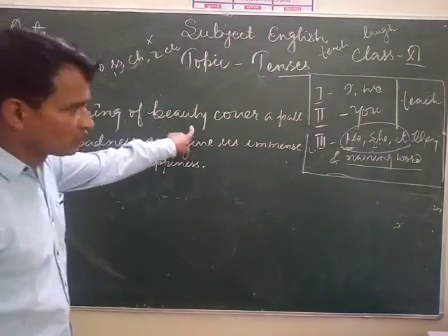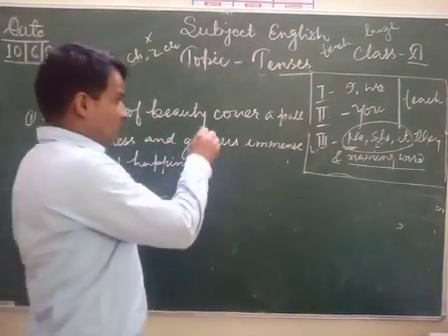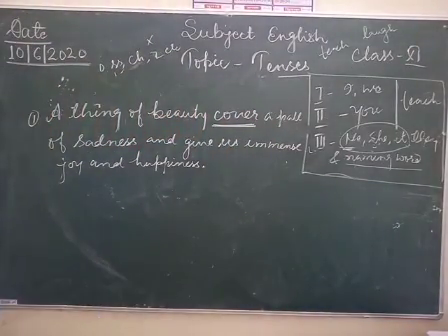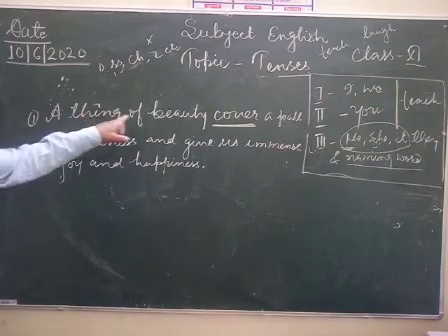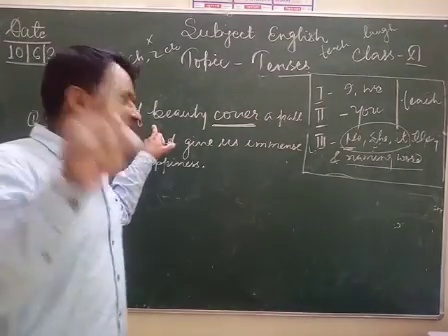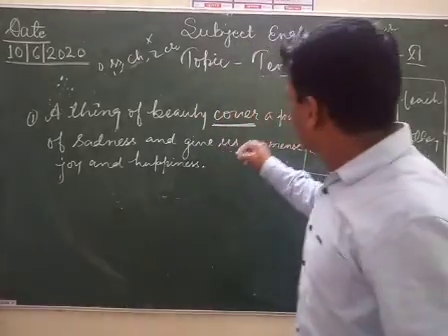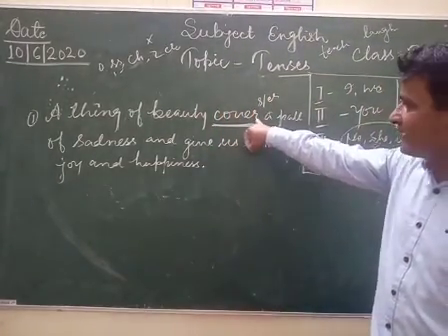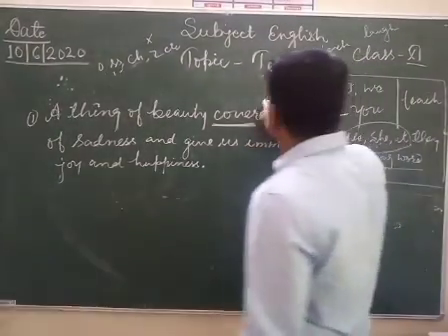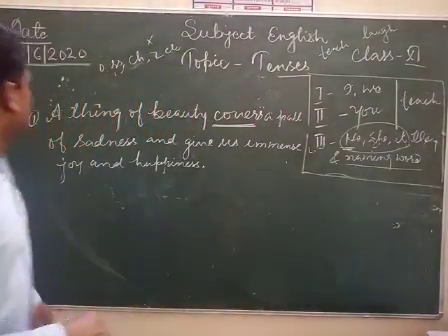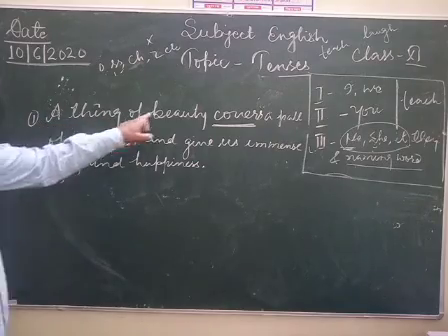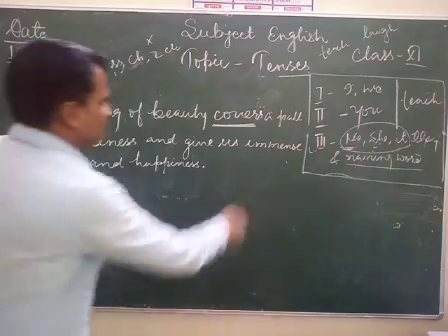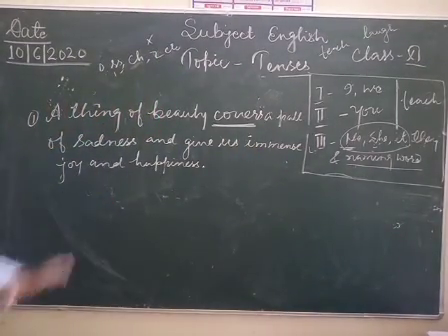A thing of beauty. I knowingly used this form of the verb cover. This sentence is incorrect. Why? Because a thing of beauty denotes only one thing, so we have to use s or es. It means this verb's ending letter is r, so we have to use only s here. A thing of beauty covers a pall of sadness and gives us immense joy and happiness.